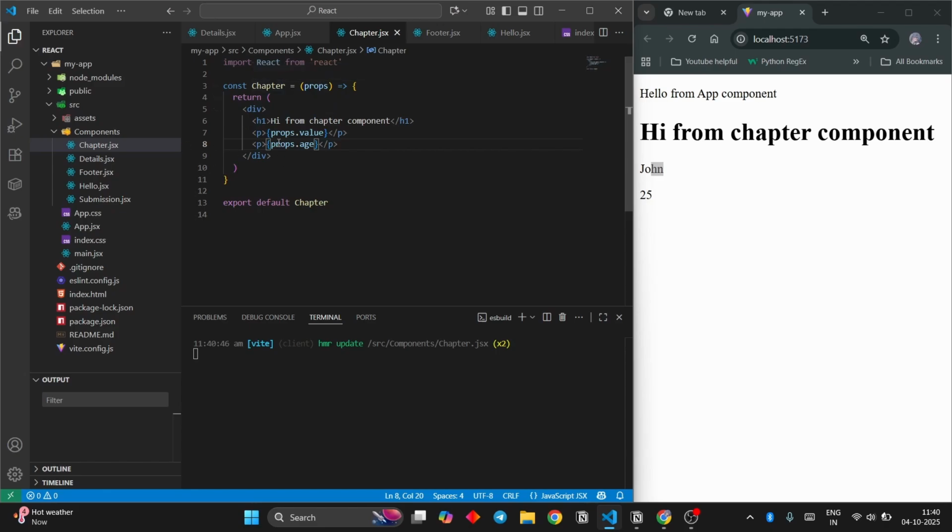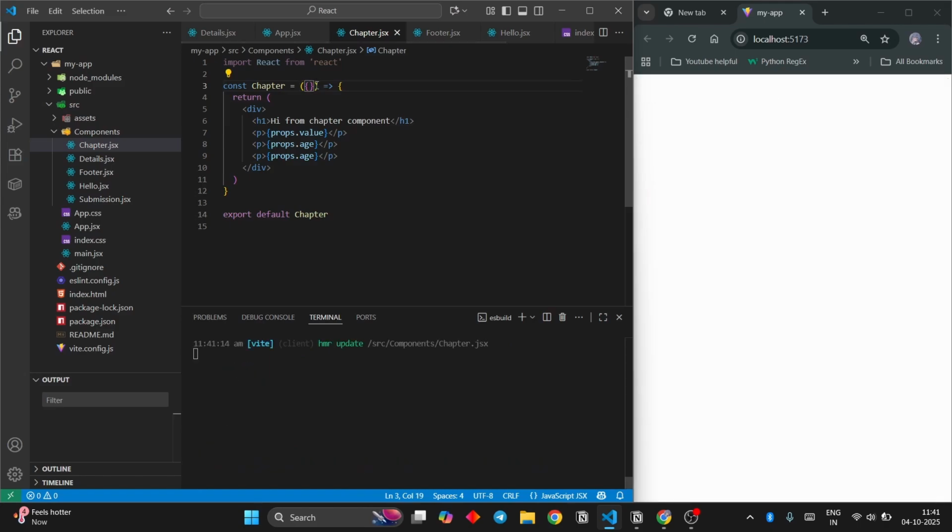The other way is that writing props over and over again might be very irritating, because if you have 100 different values, you have to write props dot value one, props dot value two. So in those situations, we're going to do something called destructuring. So here, I'm just going to say that this component would receive two props, that is value and age.